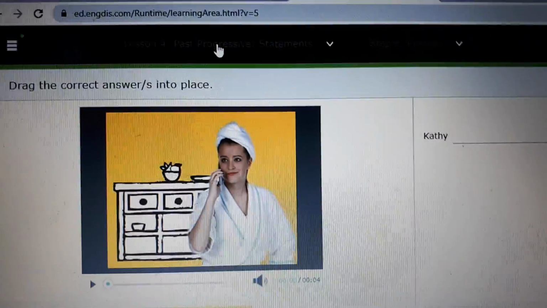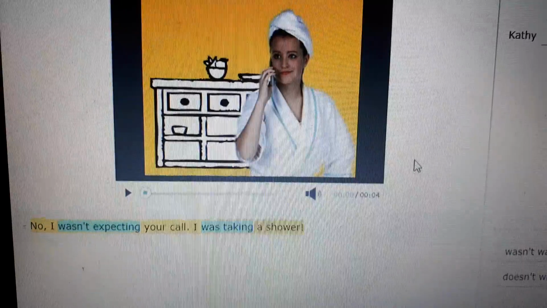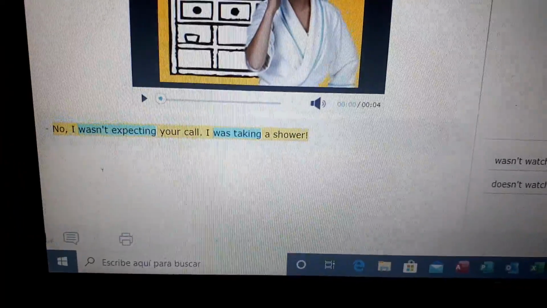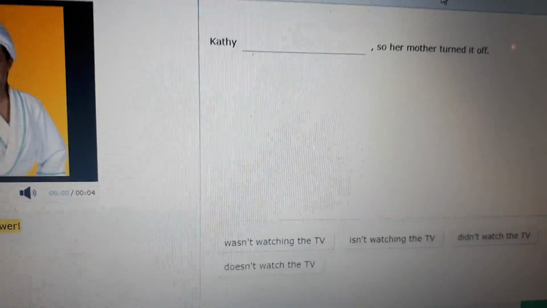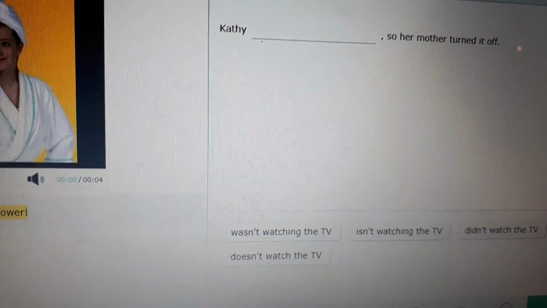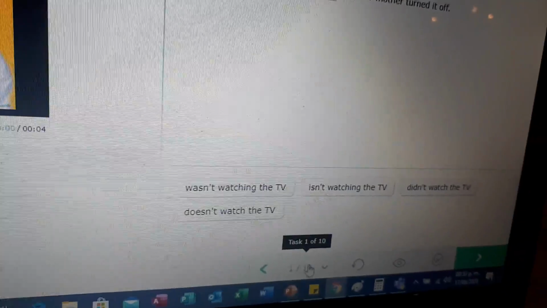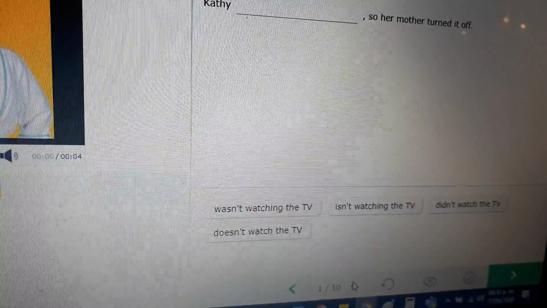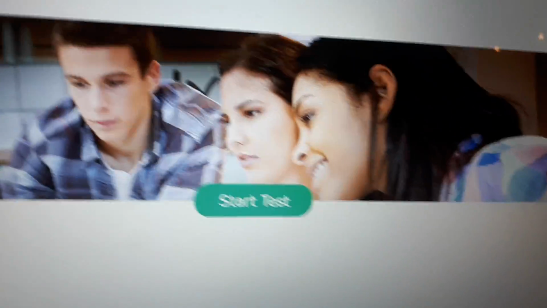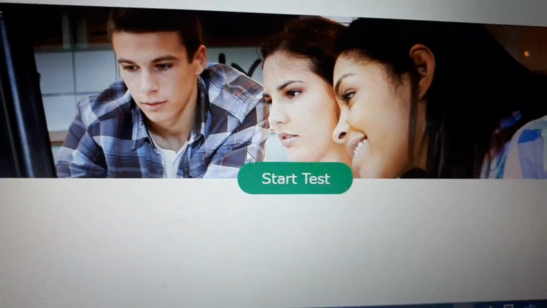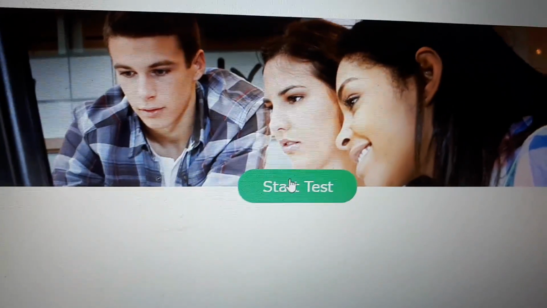This is lesson 4. Lesson 4, unit 2, okay? Past progressive, okay? So we have here an example and the same information. You have it here at the bottom. This is the same information, grammar information, okay? And the exercises, okay? We were working in these exercises, and also we're having a test. Do you remember that we have a test? Yes? That some of you answered some of the exercises, okay?